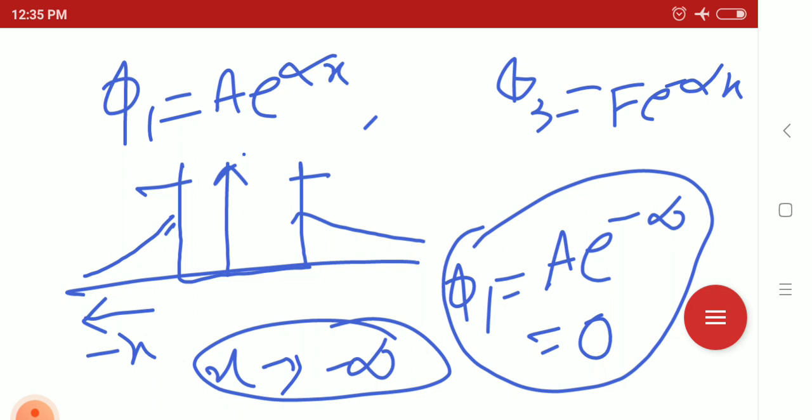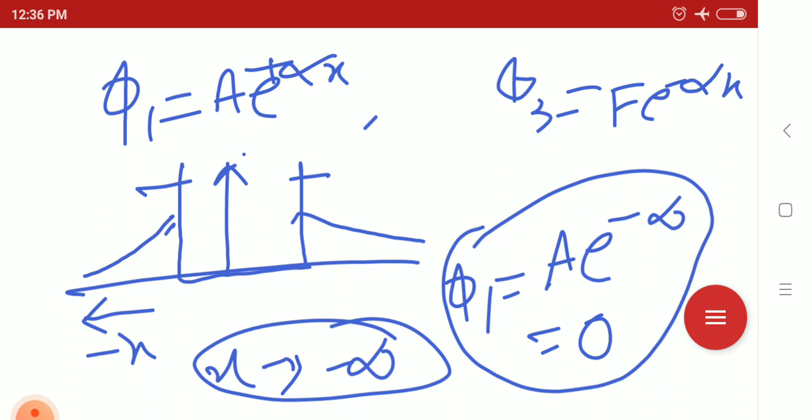So we have to take plus alpha x, because if we write the wave function in region 1 as e to the power minus alpha x, and x goes to minus infinity, then e to the power infinity means the wave function will blow up. That's not possible.